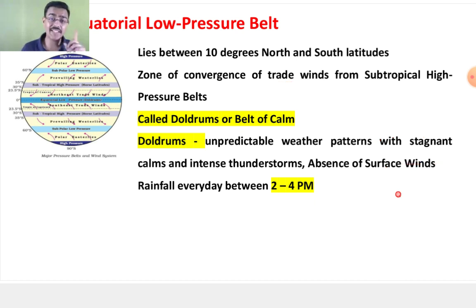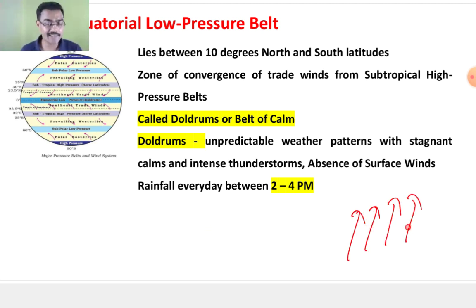You have the convection, and again that same example of what we have discussed in the previous session. If you remember that example of air rising, it is getting saturated because the temperature is decreasing, and that is leading to the cloud formation. So that is also known as convectional rainfall.